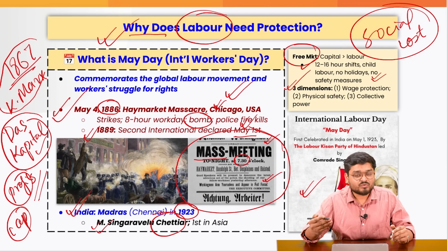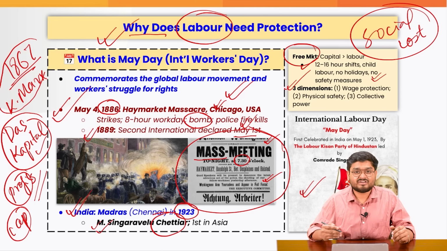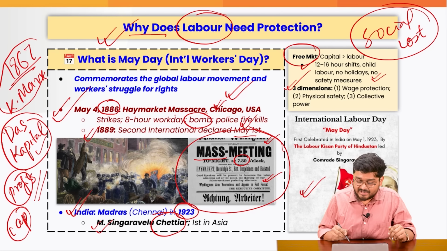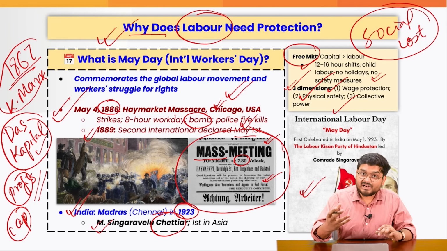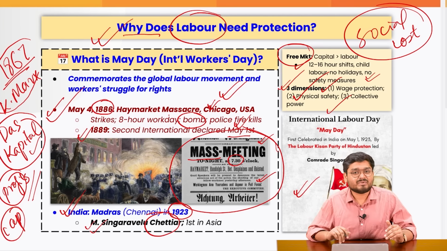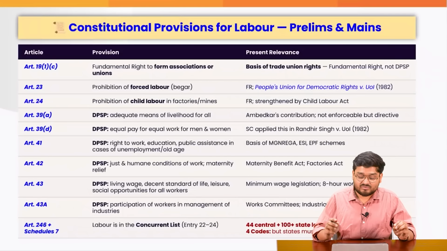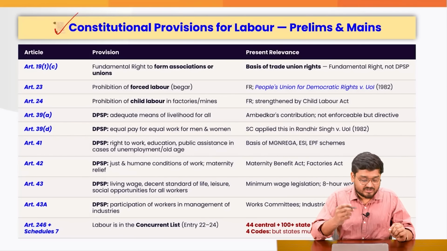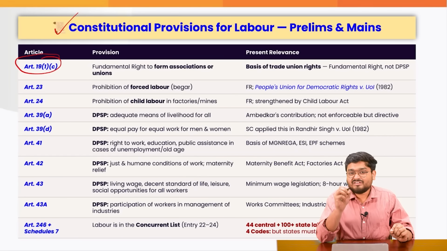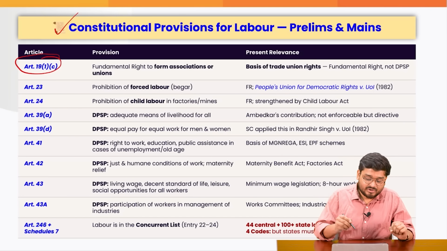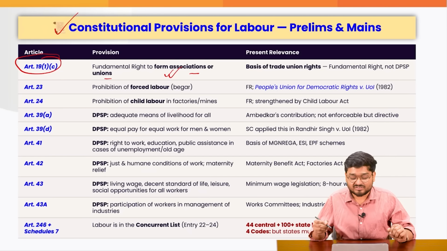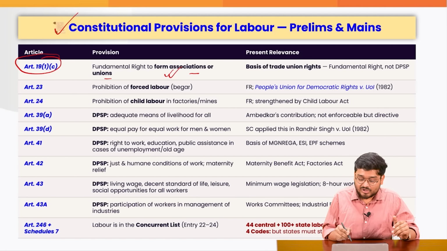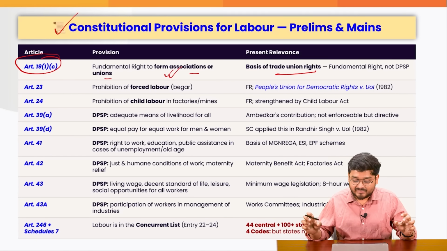The number of overwork hours that they do, the number of children that work in factories, loss of protection for women. And that is where wage protection, physical safety, and collective power, that is the right to organize, strike, and form collective unions, come in. These are actually the three dimensions that we can also trace back to our constitution. Because our constitution in Article 19(1)(c) says that we have a fundamental right as citizens to form associations or unions, right? And that is actually the basis of the trade union concept in India, right?